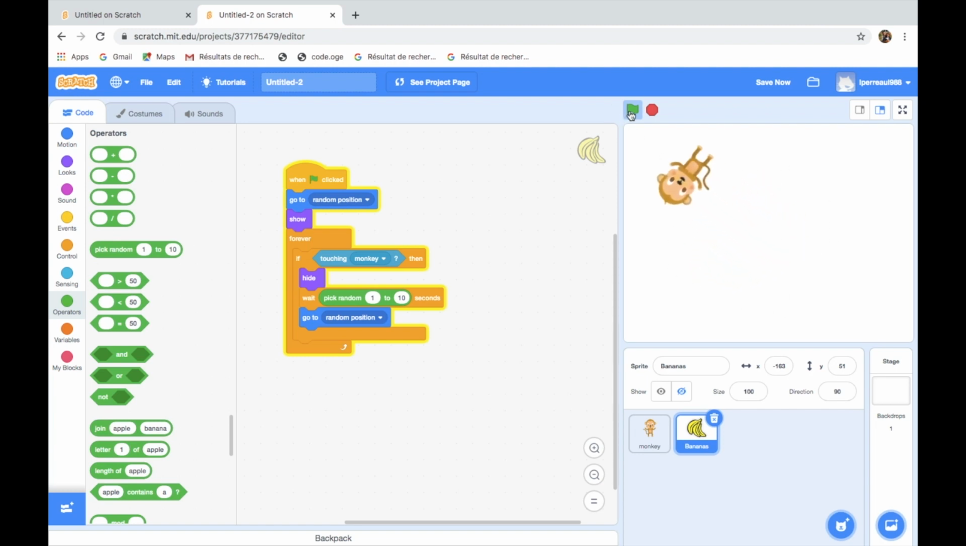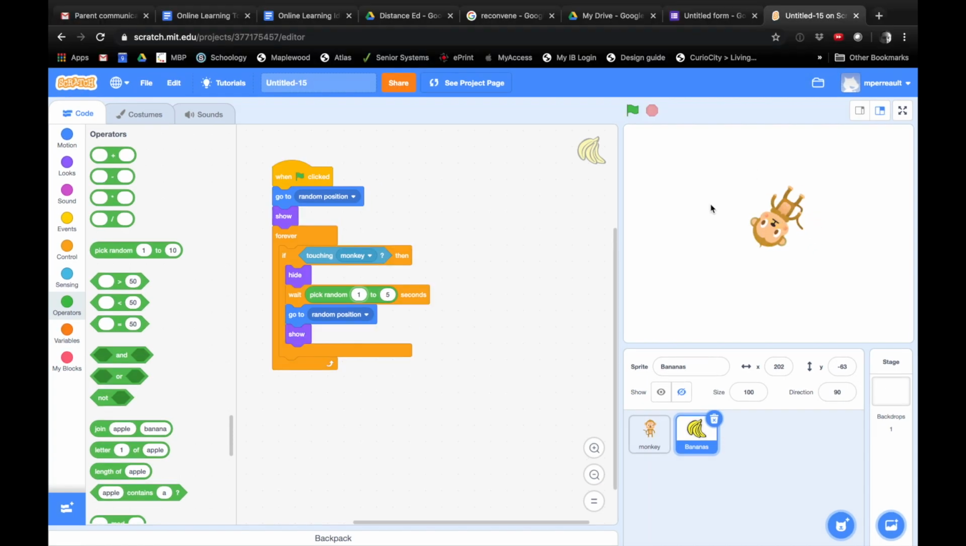Okay, so walk us through how you do that. So you're just gonna go into the green one that says operators. So first, just shut off your monkey that's running around. Okay. So then you're gonna go into operators and grab pick random 1 to 10. Okay. So then you're just gonna click that into the wait seconds block, and then you're gonna change the 1 to 10 to 1 to 5 seconds because 10 is a little long. Okay. And then you're just going to try it out to see what it will do. So your banana will take 1 to 5 seconds to reappear.